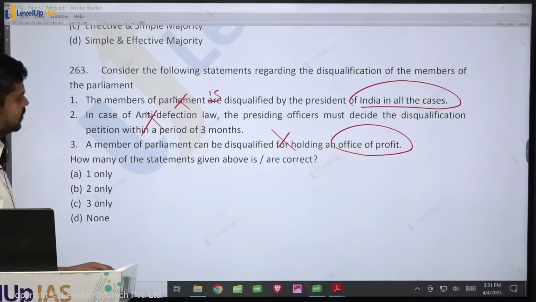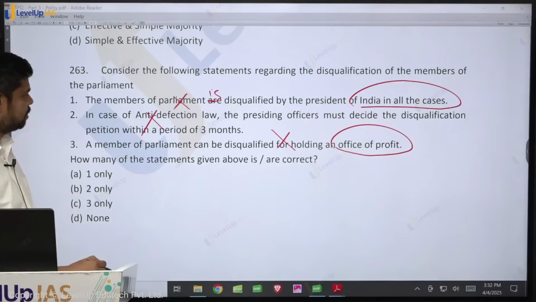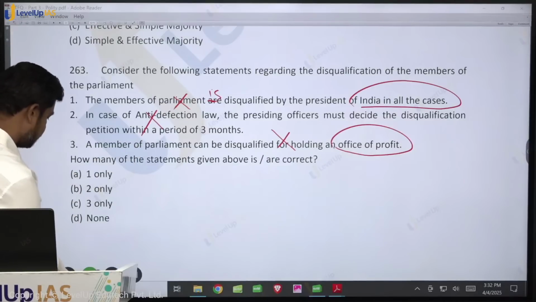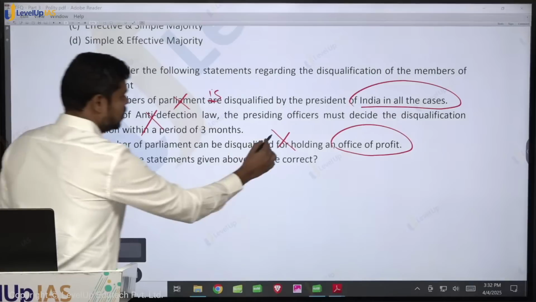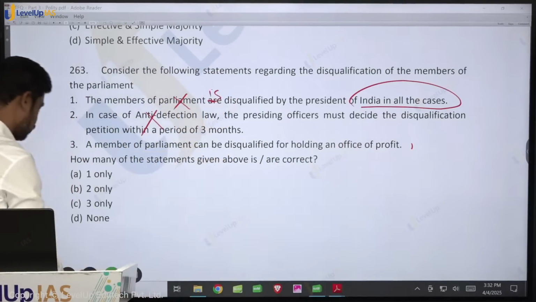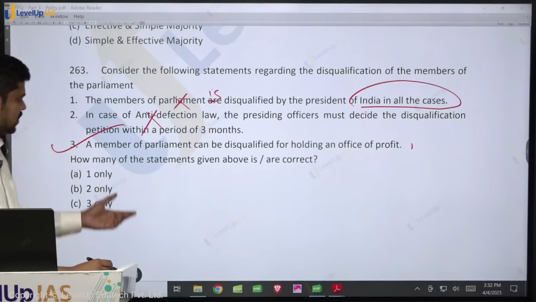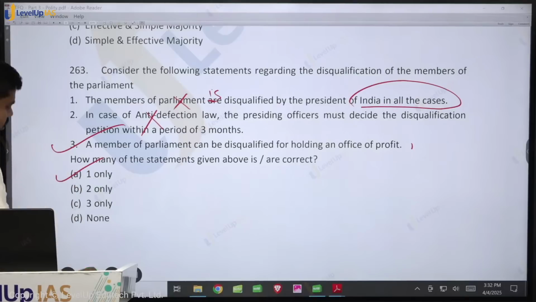So how many of the statements given above are correct? One is correct. A member of parliament can be disqualified for, okay, sorry, this is not the wrong one. So yes, they can be disqualified for holding office of profit. So a member of parliament can be disqualified. So what is the answer here? One only.